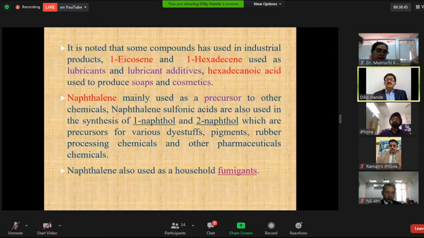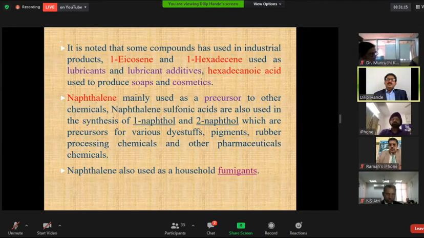Eicosane and hexadecane are used as lubricants and lubricant additives. Hexanoic acid is used to produce soap and cosmetics. Naphthalene is mainly used as a precursor to other chemicals. Naphthalene sulfonic acids are used in the synthesis of 1-naphthol and 2-naphthol, which are precursors for various dyestuff pigments, rubber processing chemicals, and other pharmaceutical chemicals. Naphthalene is also used as a household fumigant.